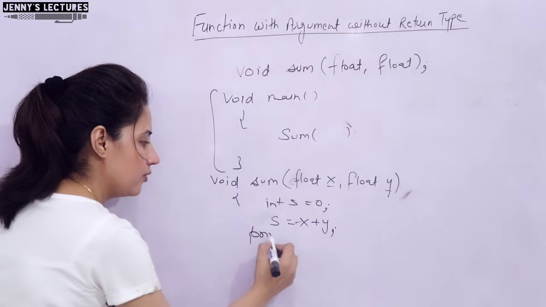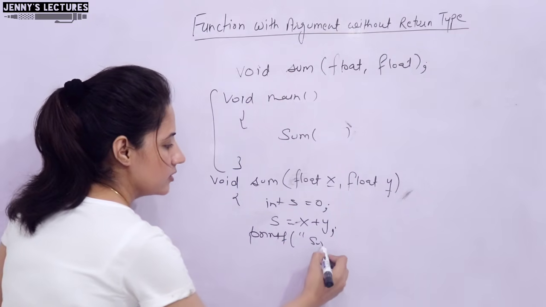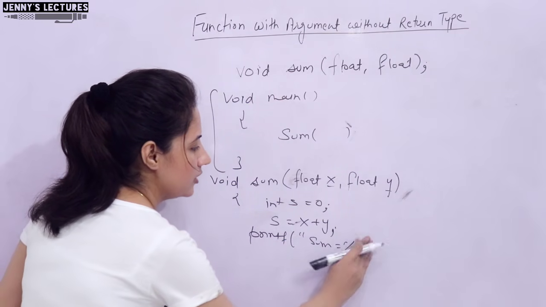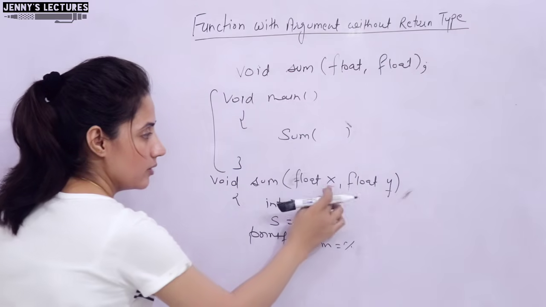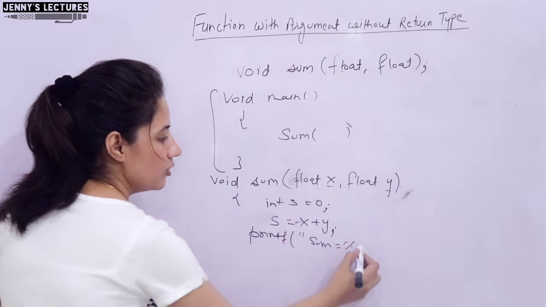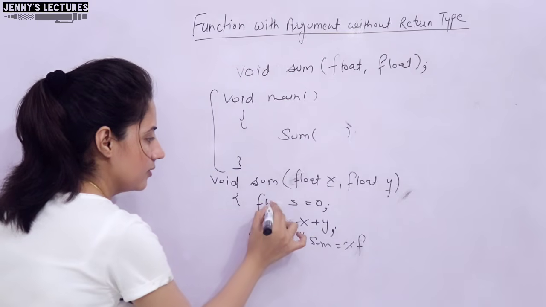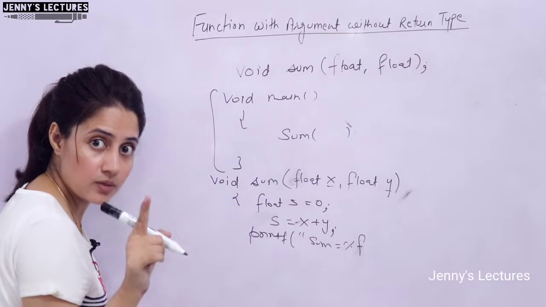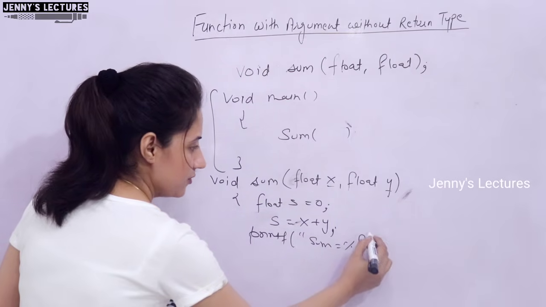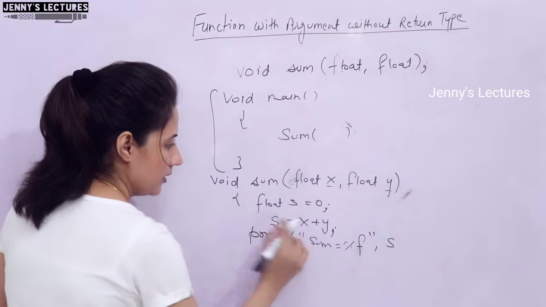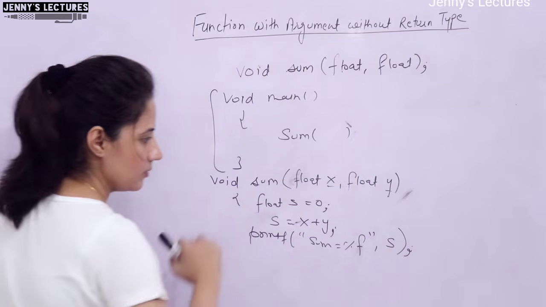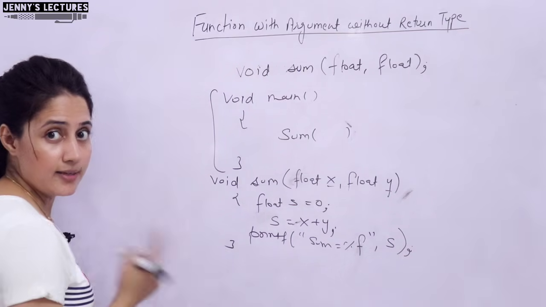So, here only we are going to print sum is equal to percentage d, sorry, not percentage d, both should be float. So, sum should be float. So, here we should write percentage f and the name of the variable is s, right, and that is it.